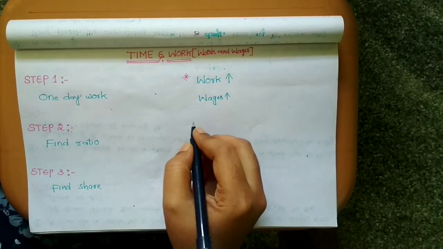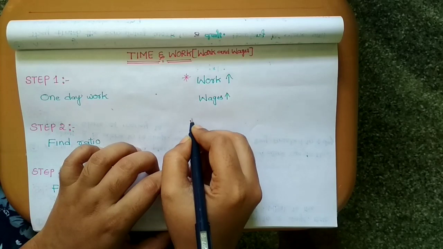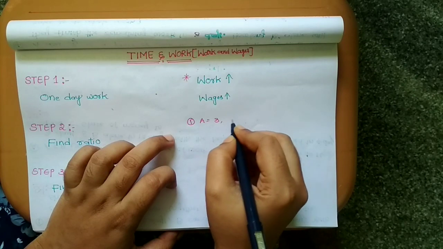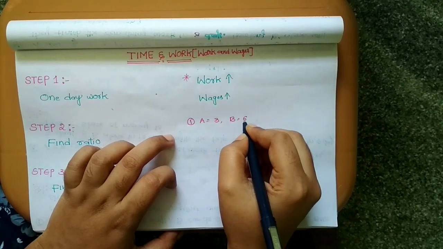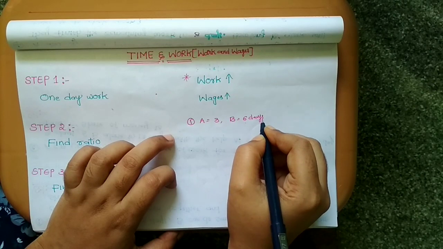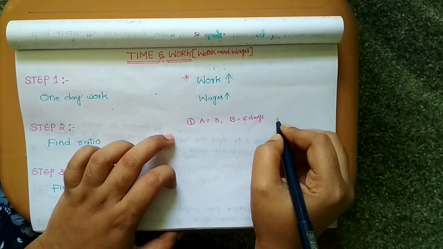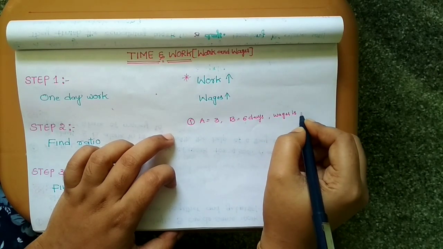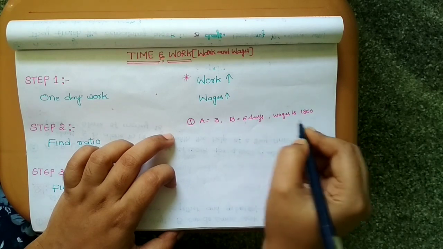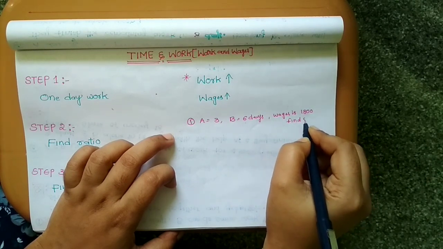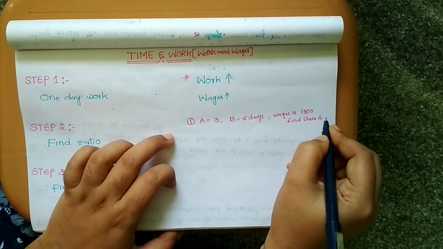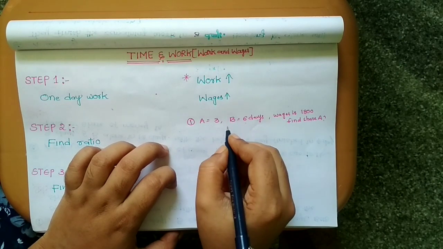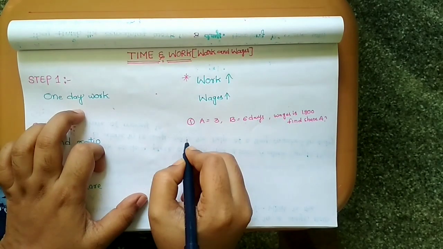Suppose A can complete the work in 3 days, B can complete the work in 6 days. Both together can complete the work and their wages is 1800. Find the share of A. So A is 3 days, B is 6 days. So step 1 is